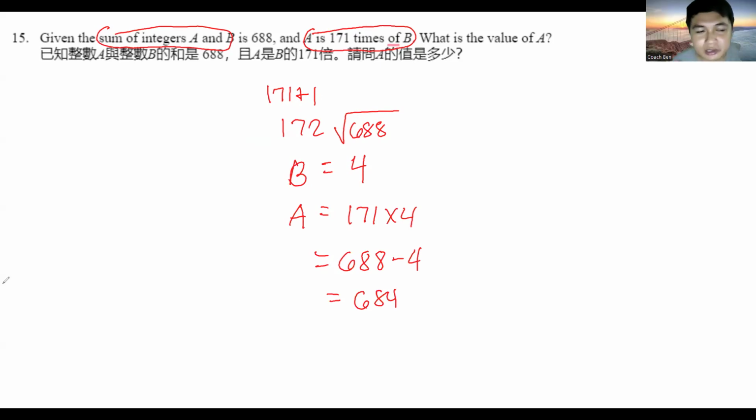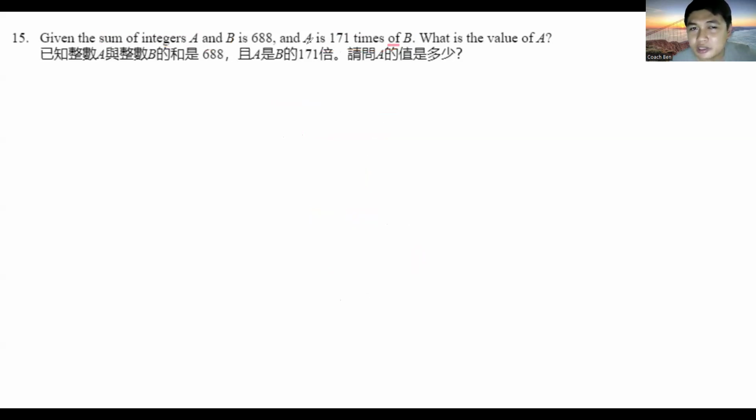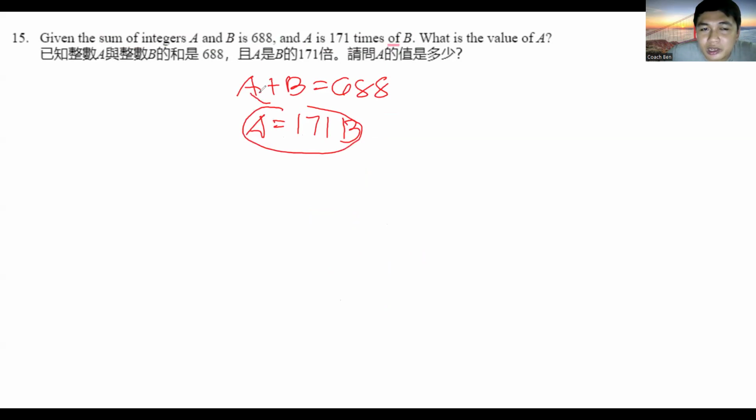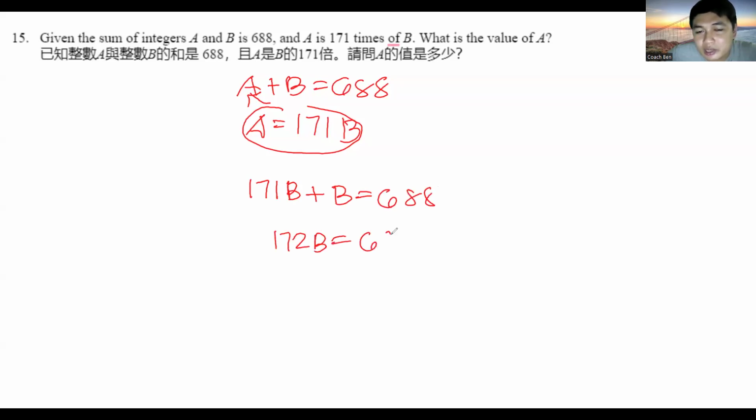So again, let's go over this. That's the short solution. If the question is asking for the sum of two integers and A is a multiple of B, you can just do 171 plus 1, divide the total by that, and you will get B. But the long formula is just A plus B is 688, A is equal to 171 times B. So we can use this value of A here to do 171B plus B is equal to 688. 172B is equal to 688.